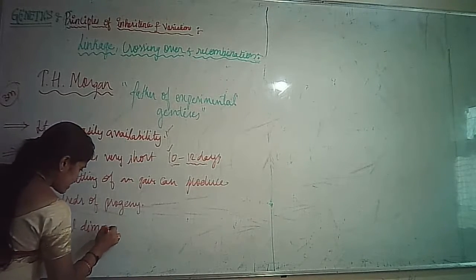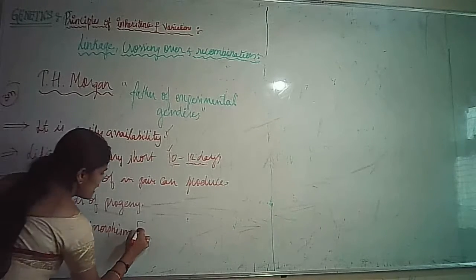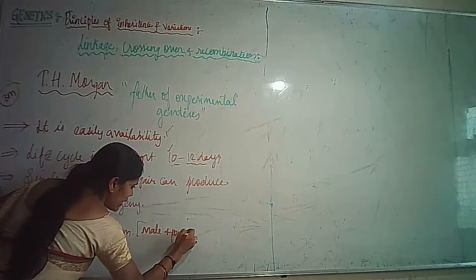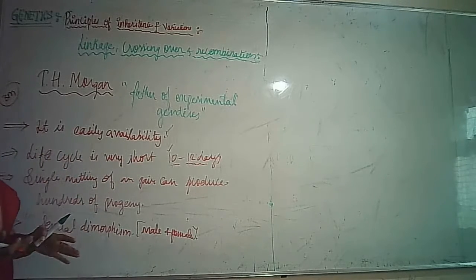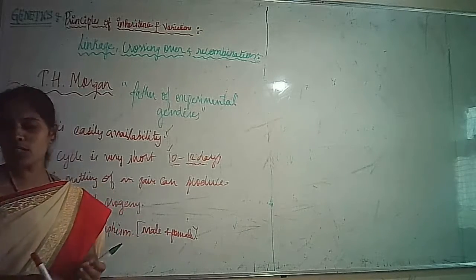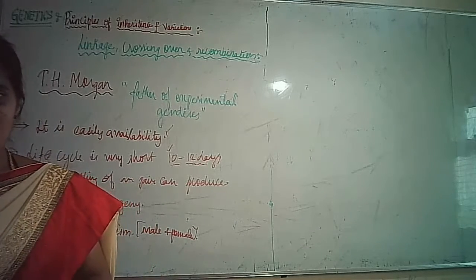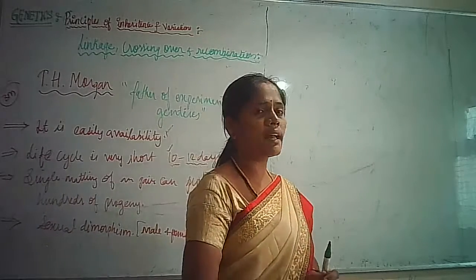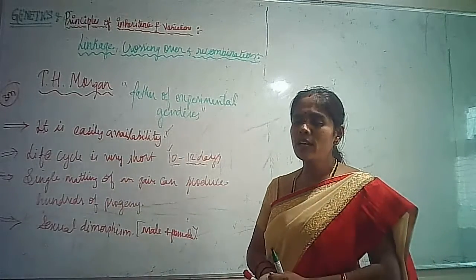Sexual dimorphism means you can easily identify the male and female. That is very important to know how many male progeny got the characteristics like the male parent, and how many female progeny got the characteristics like the female parent, isn't it? So here you are able to see that sexual dimorphism is very clearly there. Like the bisexual flower, Mendel selected the plant because of the bisexuality.